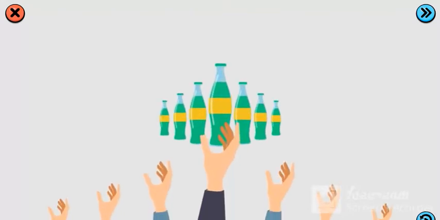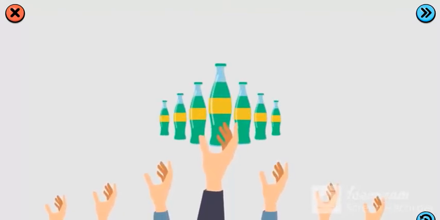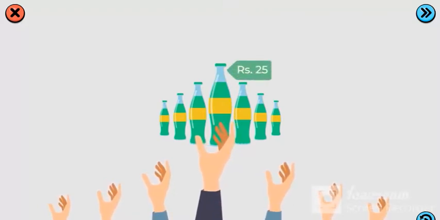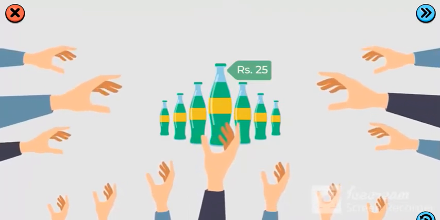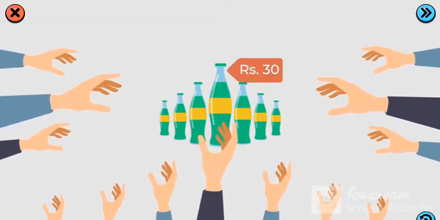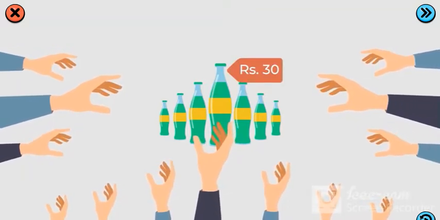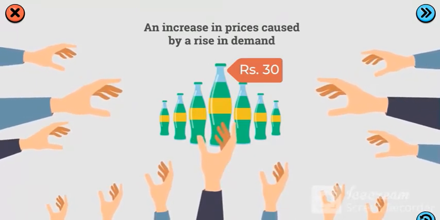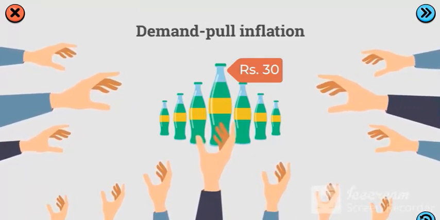But what causes prices to rise? Let's look at some examples to understand the causes of inflation. Suppose you have 10 cold drinks and 10 people to buy them. You decide to sell each drink for 25 rupees. Then suppose you still have 10 drinks but 20 people who want to buy them. The price of these 10 drinks could now be 30 rupees because there are fewer drinks than there are buyers. An increase in prices caused by a rise in demand is called demand pull inflation.